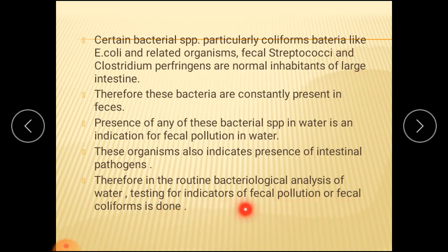Now, why are they called indicators? Because whenever you take a sample, for example a river sample, it is very difficult to find each and every pathogen present in the water and determine whether it is contaminated or not. So if we identify one of the indicator organisms in that water, then we can tell that that water is contaminated by fecal pollution.